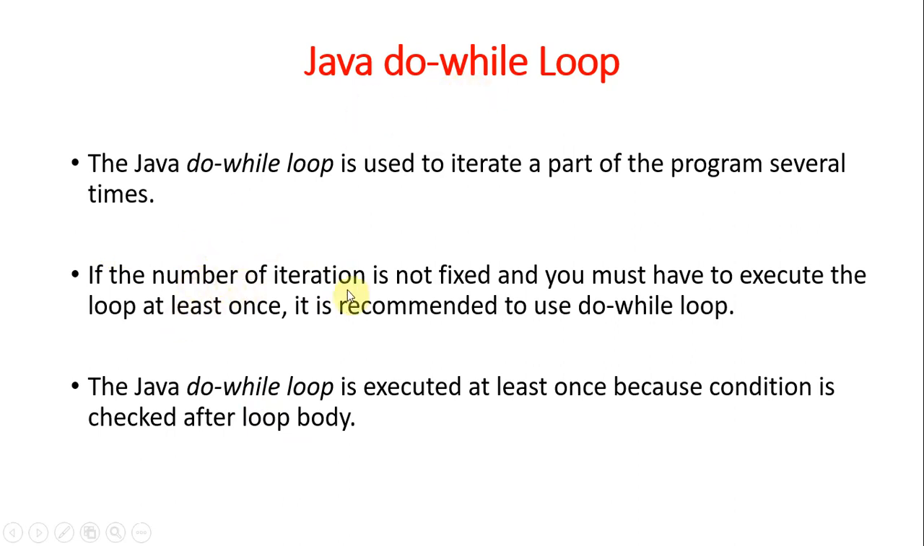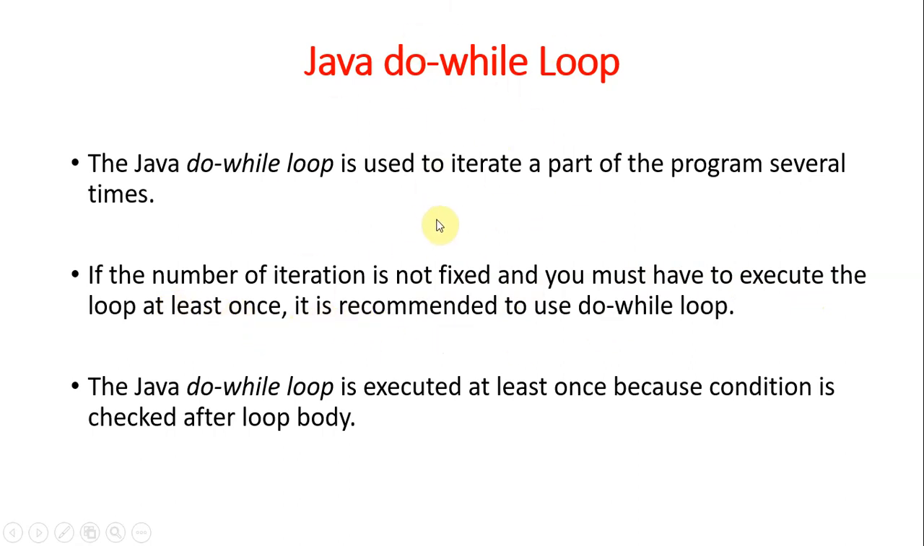That means the number of iterations, how many times the statements are to be executed. If it is 10 times, then you can go with the while. If it is 20 times, then you can go with the while. If you have not fixed a specific number, and the number of iterations is not fixed and you must execute the loop at least once, then it is recommended to use a do while.